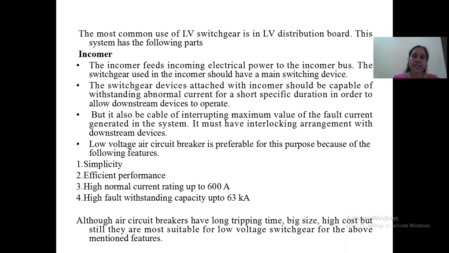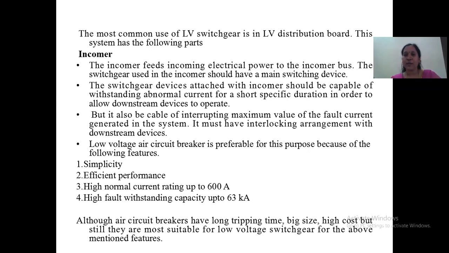The switchgear devices attached with the incomer should be capable of withstanding abnormal current for a short specific duration in order to allow downstream devices to operate. Downstream devices are nothing but the feeders or distributors attached to this incomer. See, incomer is taking the supply from the main substation. So now this incomer has to supply the power to the other substations.